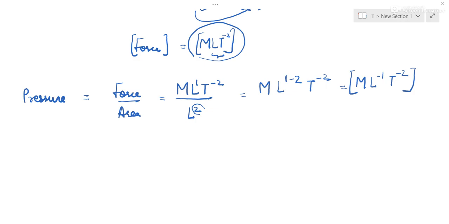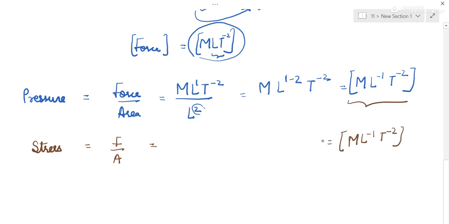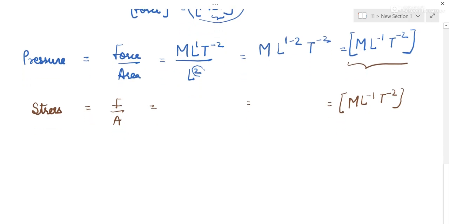There is one more quantity, which is stress. Stress is also force upon area. So in the same way its dimensional formula will be ML^-1 T^-2. So pressure and stress have the same dimensional formula. We will keep that in mind.